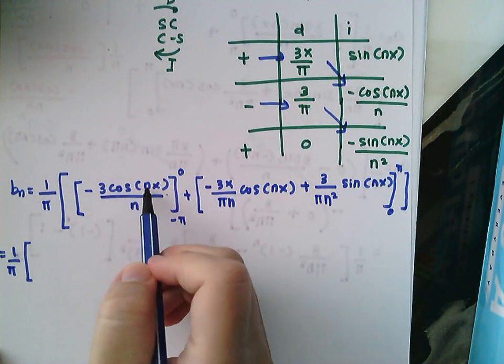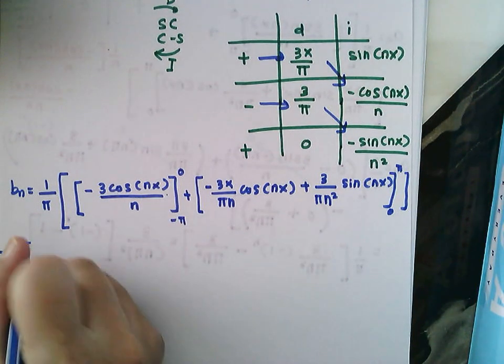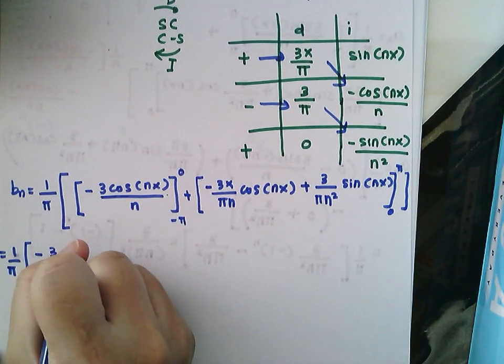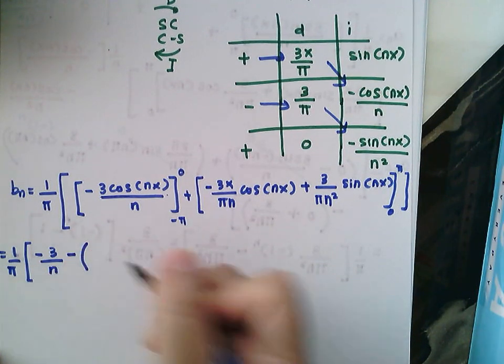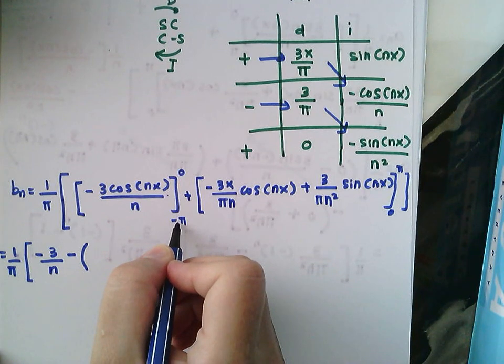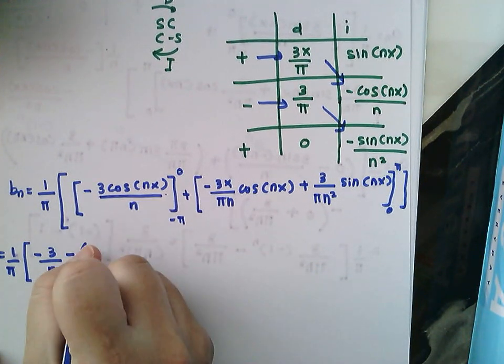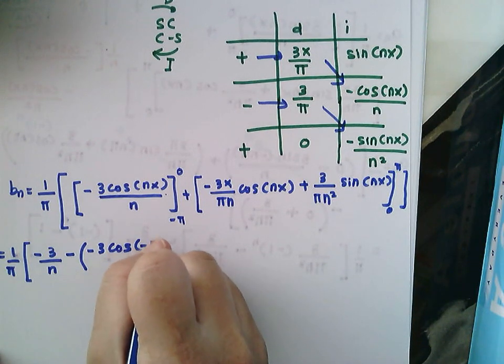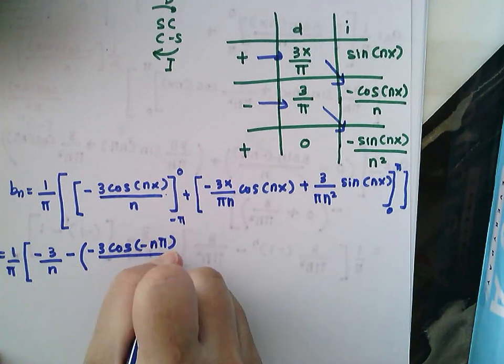So you are left with negative 3 over n minus, upper limit minus lower limit. So when you substitute n is equal to negative pi, then you will have negative 3 cos negative n pi over n.